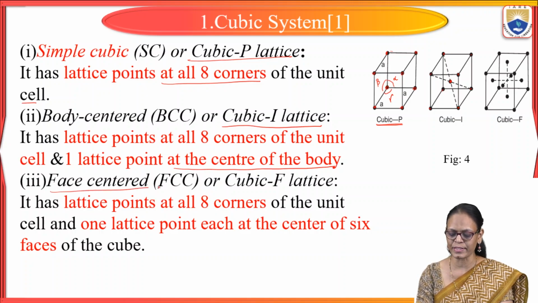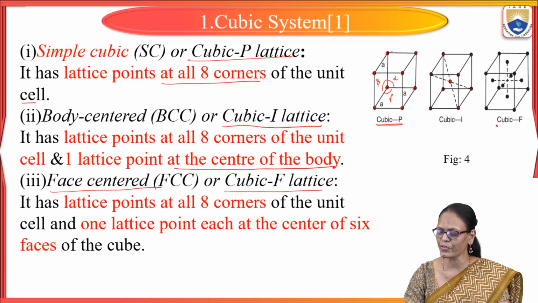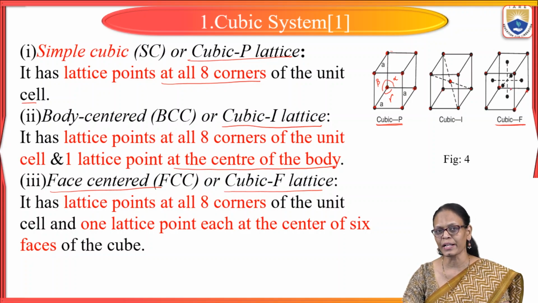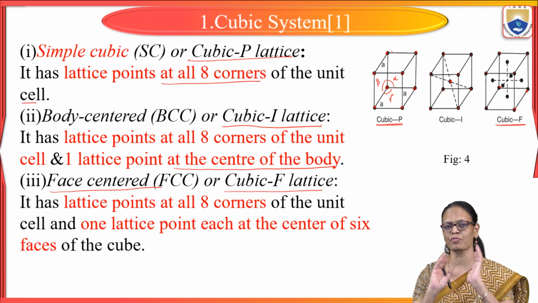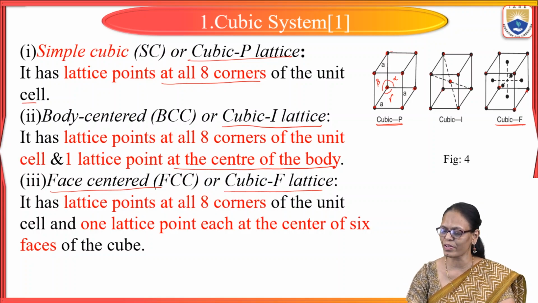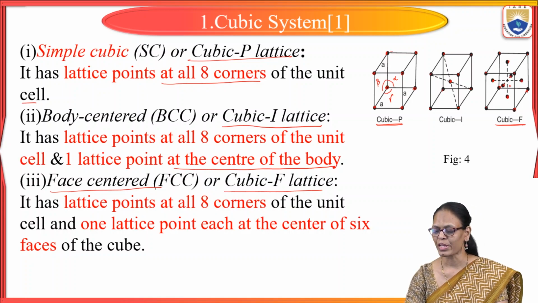Now coming to face centered. Face centered is also called the cubic F lattice. In the cubic F lattice, there are 8 atoms at all the 8 corners of the cube, and in addition to that, there will be atoms at all the faces. How many faces does a cube have? There are 4 faces on the sides, 1 bottom and 1 up. So 6 faces, and we will see 6 atoms on the faces. This is how the arrangement of atoms is in a cubic F lattice.